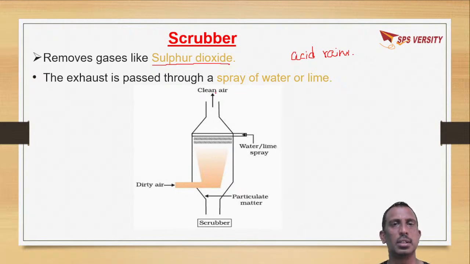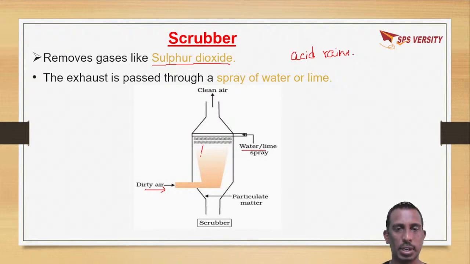So this sulfur dioxide can be removed from the air with the help of a scrubber. The solution for this is the scrubber. In the given diagram, it is a plan of a scrubber. From this direction the air is passed, and here you can see a spray of water or lime.